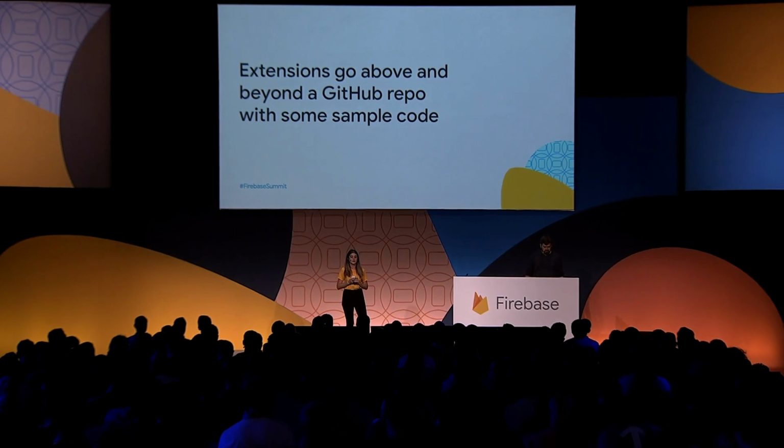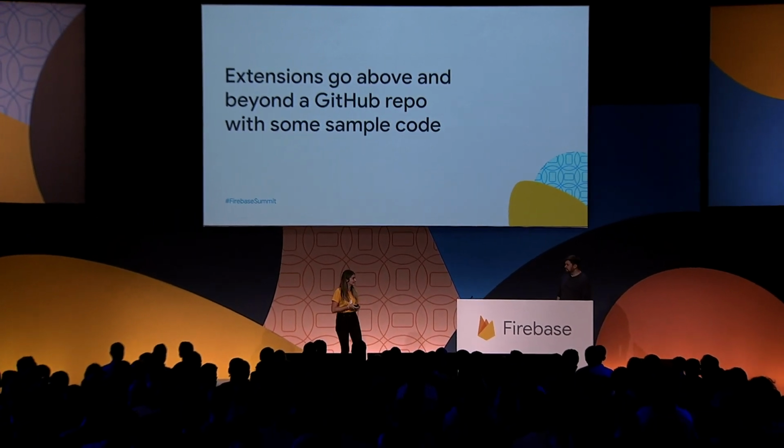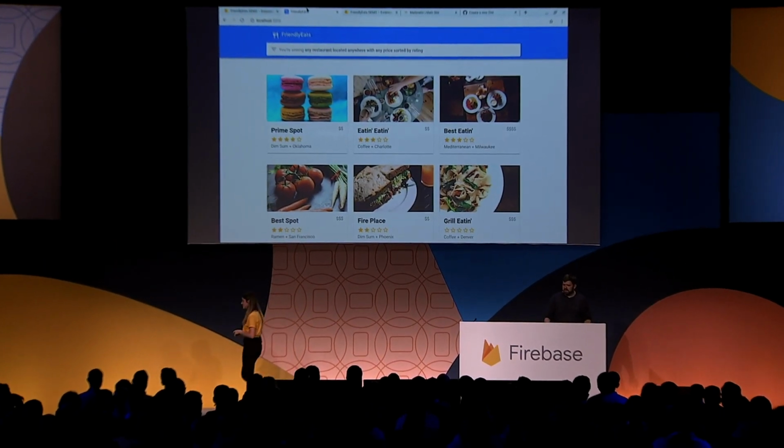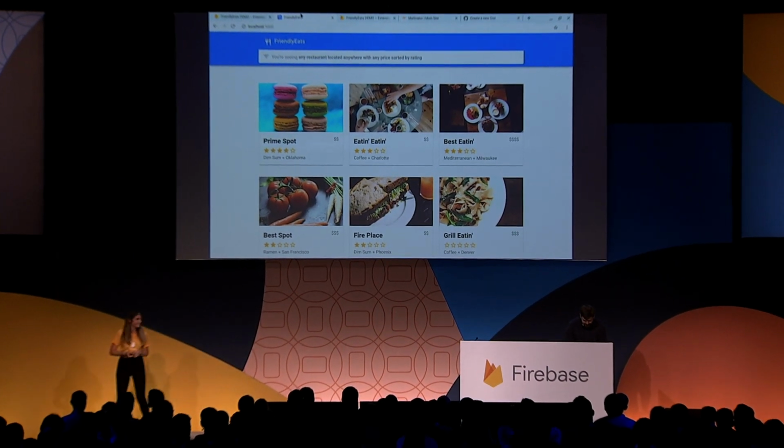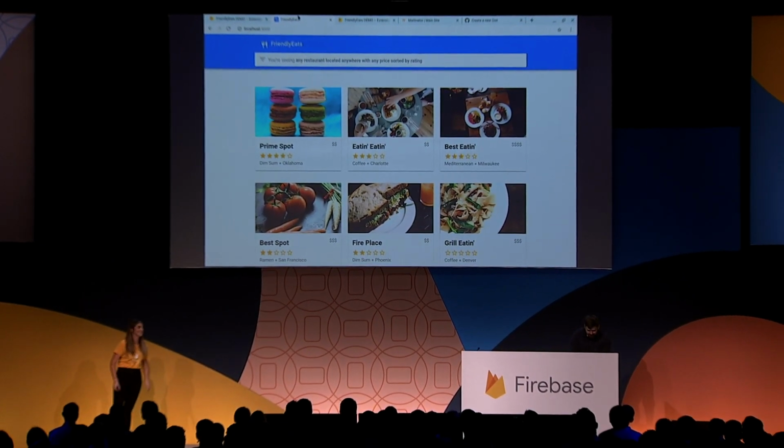Now Michael's going to show you how Trigger Email will work within Friendly Eats. Great. Thanks, Annie. All right, we're already on the demo. And it's working this time, so we're already running at 100%.